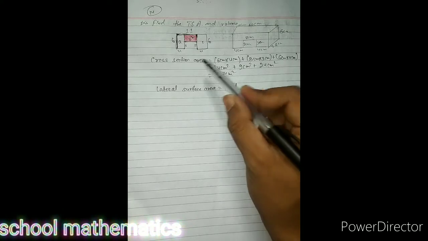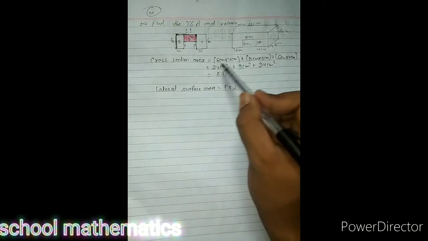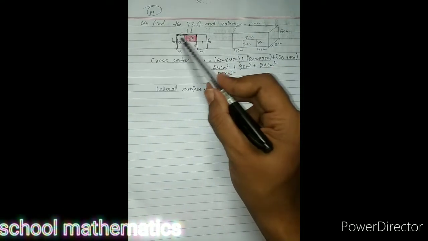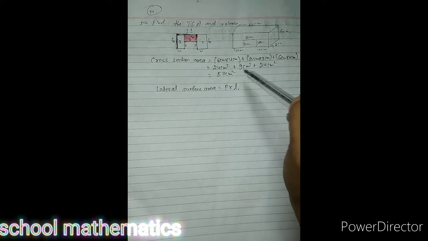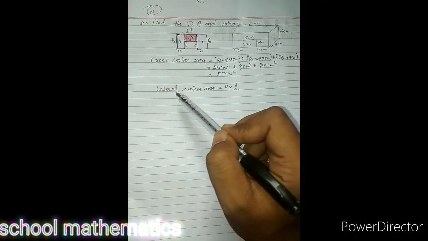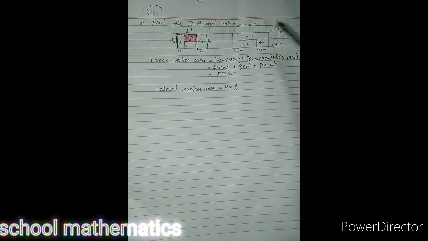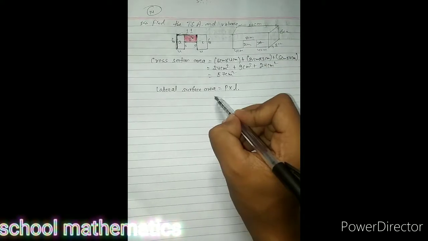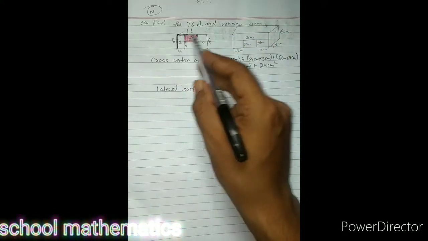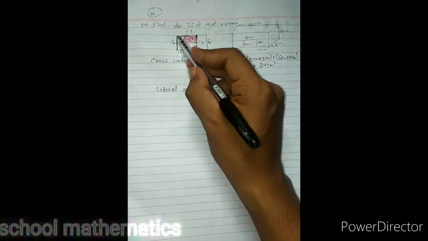For cross-section area we have to separate into different parts and find the area, and lateral surface area is perimeter into length. Perimeter means addition of all sides. Now 11, let's start from here.